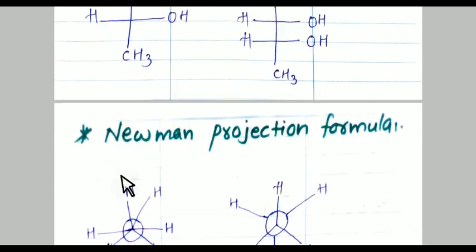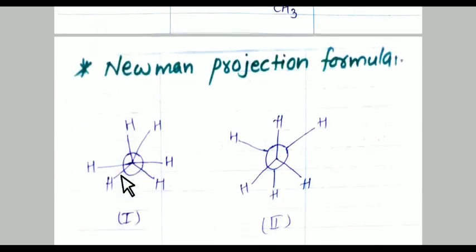The next is the Newman projection formula. As you have seen on your screen, there are two formulas. This formula is studied for the carbon-carbon single bond. In this, the carbon-carbon bond is not visible.